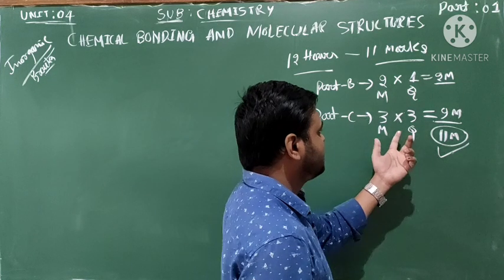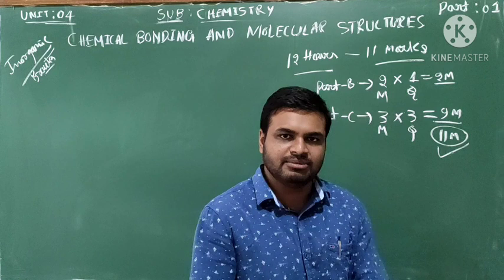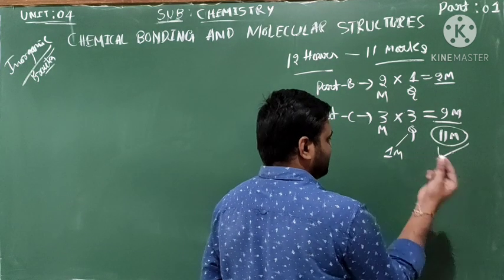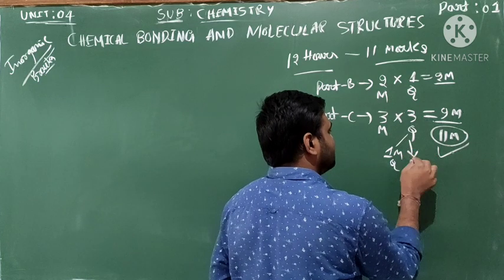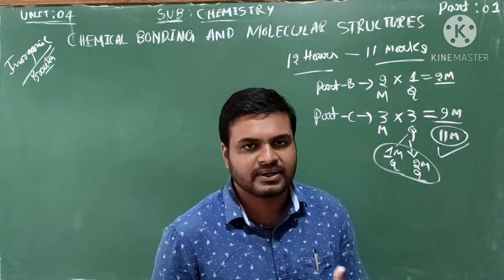In this 3 marks question, it may appear directly as 3 marks, or as a 1 mark question and a 2 marks question.